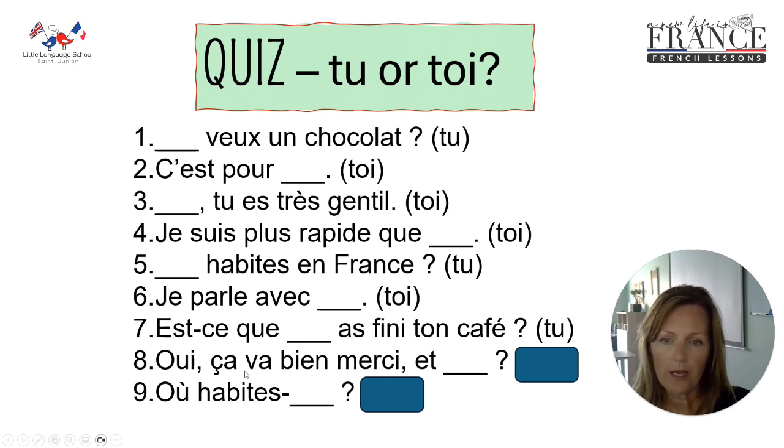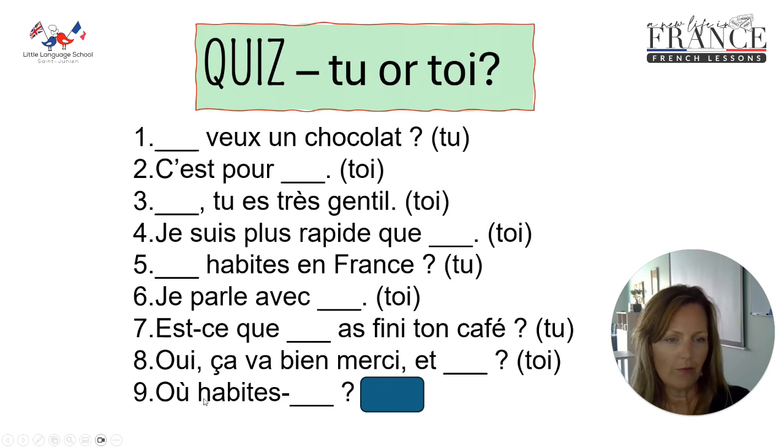Number 8. Oui, ça va bien, merci. Et... this is my example at the start. Yes, I'm well, thank you. And you? So, what are we doing here? We've got a preposition, et, and we're finishing our sentence. It's got to be et toi.